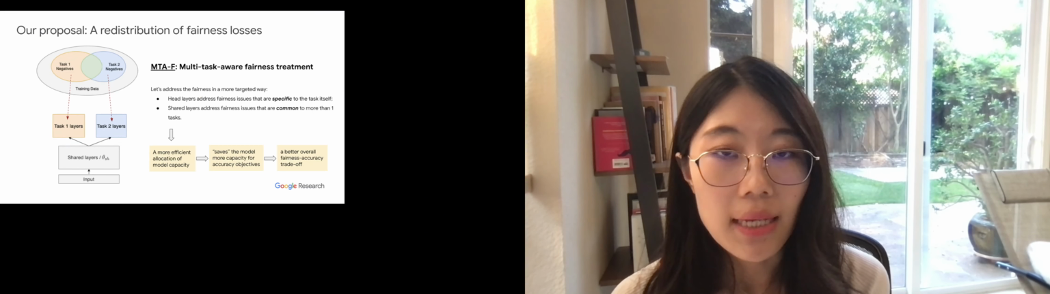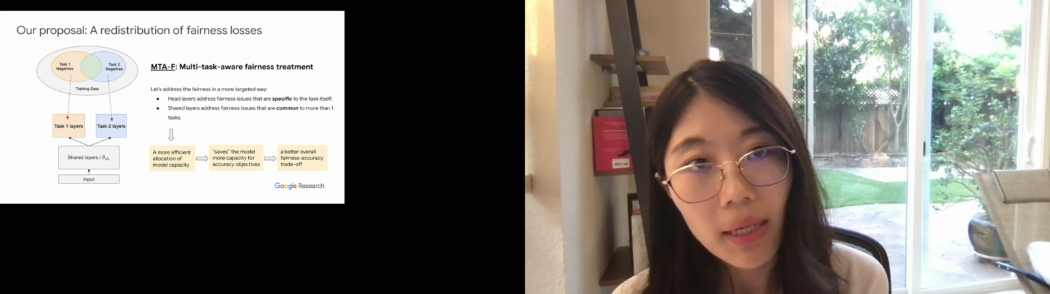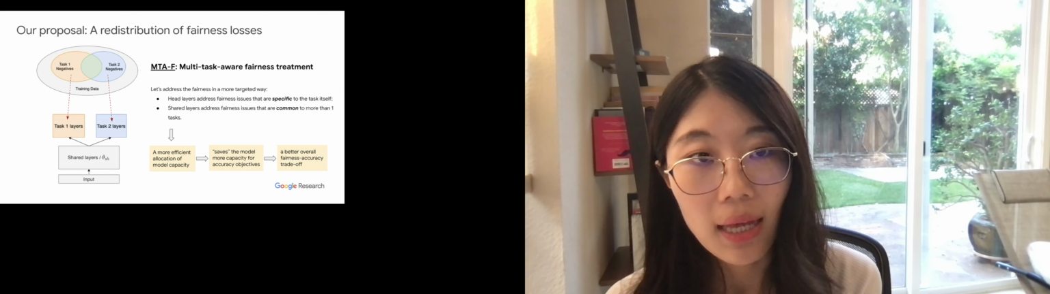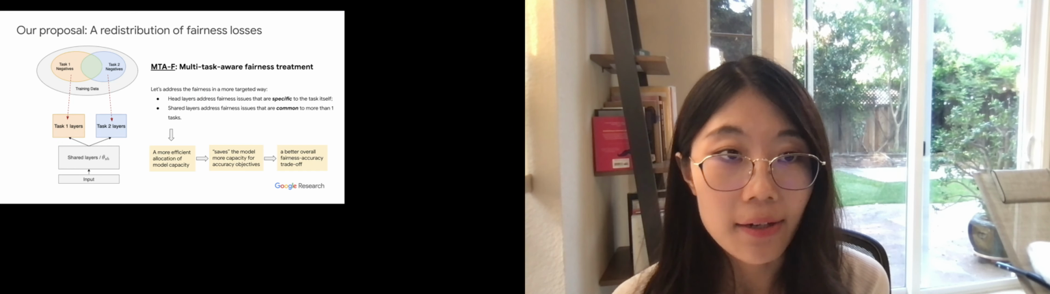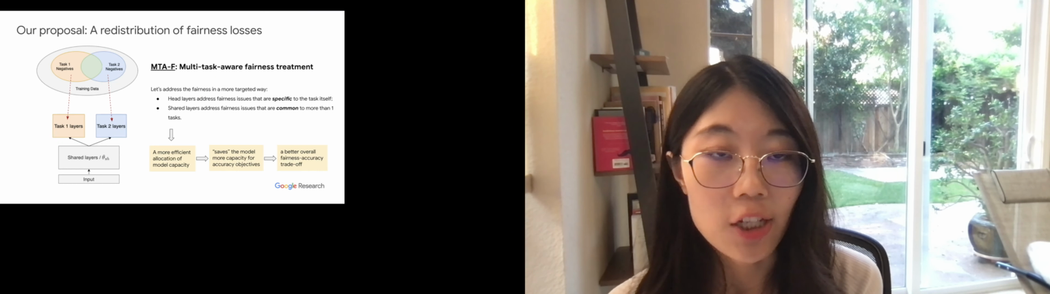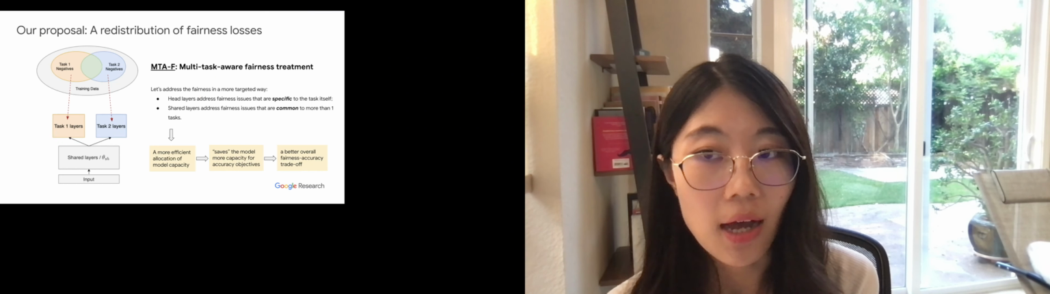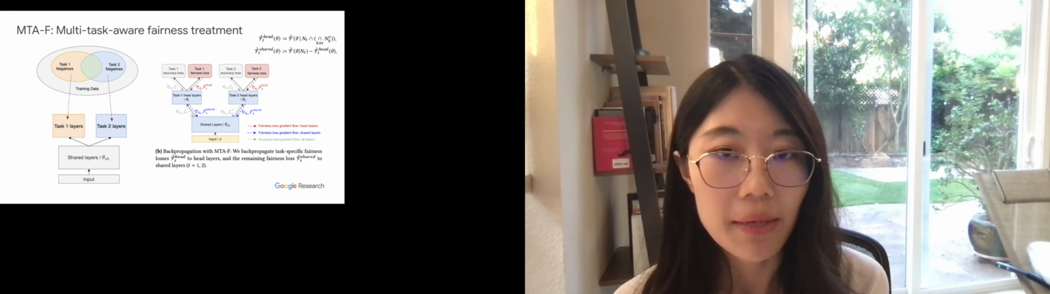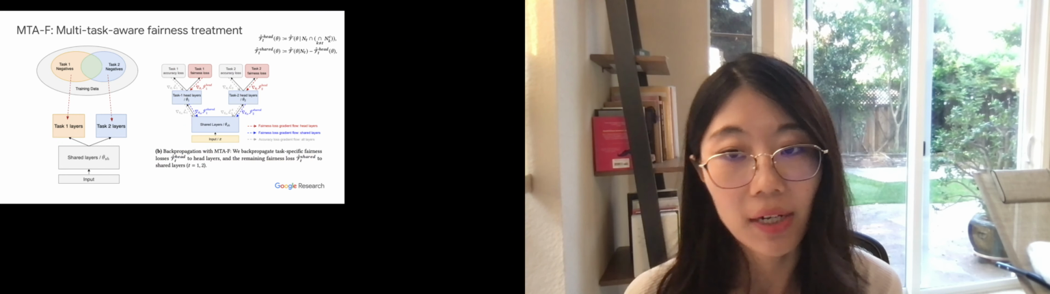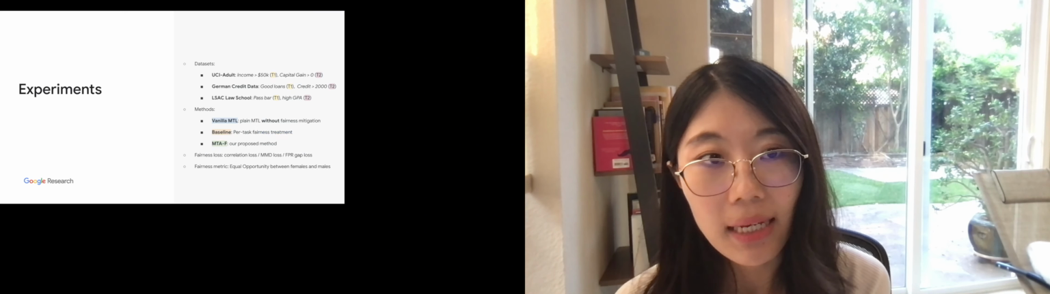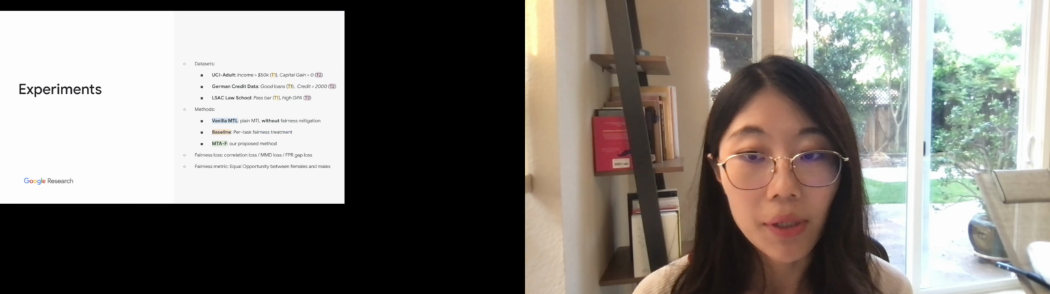So what we propose is multitask-aware fairness treatment, in which we redistribute the fairness losses according to the data distribution. Specifically, we let the head layers address the fairness issues that are specific to the task itself, and we let the shared layers address the fairness issues that are common to more than one task. During backpropagation, this would simply mean that we let the head layers and shared layers receive different gradient updates from the fairness loss.